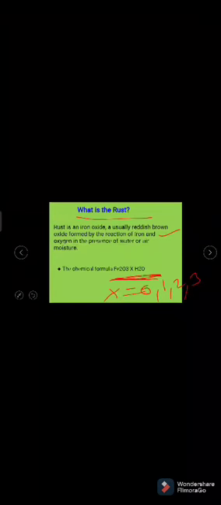Now let us see what factors affect the rusting of iron. Many factors speed up the rusting of iron, such as moisture content in the environment and the pH of the surrounding area. Some of these factors are listed below. First one is moisture.